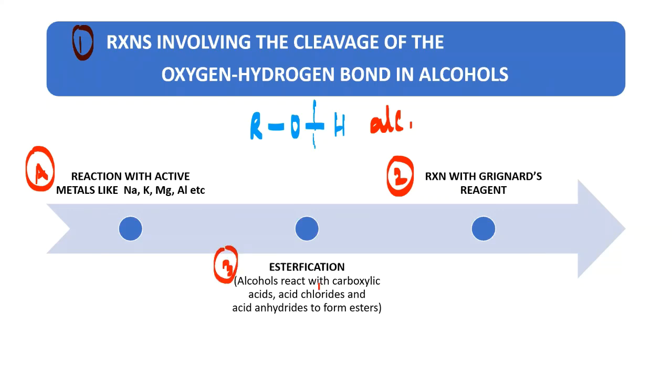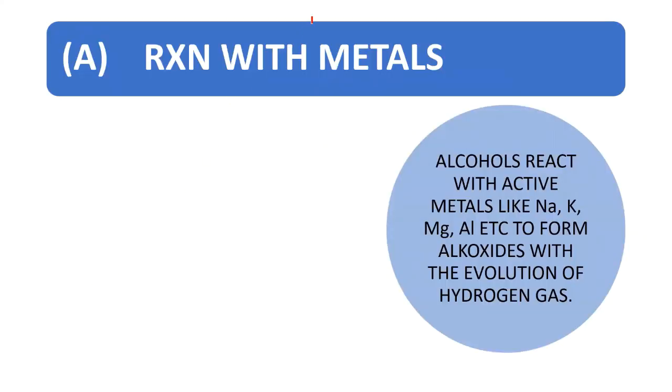Have a look here. Alcohols react with carboxylic acids, acid chlorides, and acid anhydrides to form esters. So in all these three subtypes, you will see that there will be a cleavage of the OH bond. Keep in your mind the cleavage of the OH bond and let us start. Let us start with the reaction with active metals.